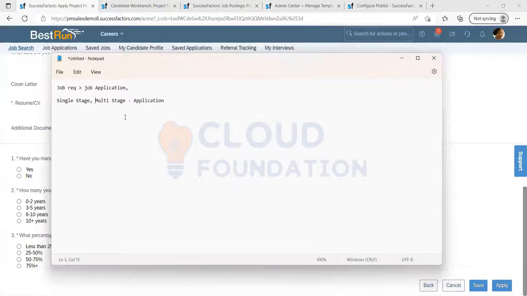Single stage means apply only once. Multi-stage means once you apply, you can provide additional data again during the interview process, logging in with the same details.